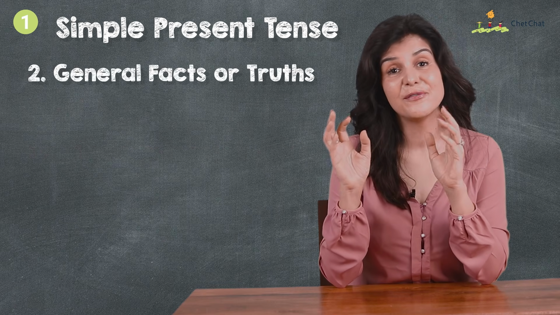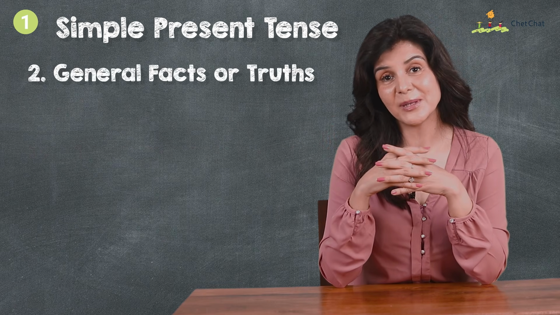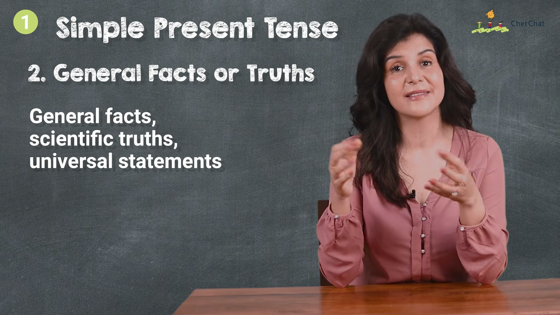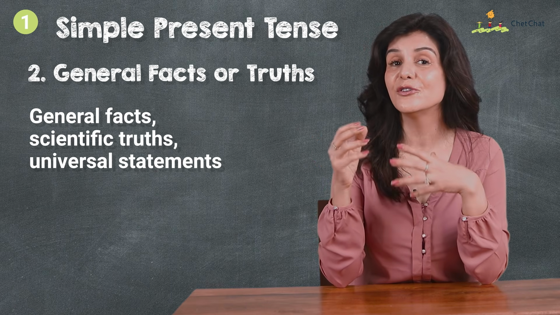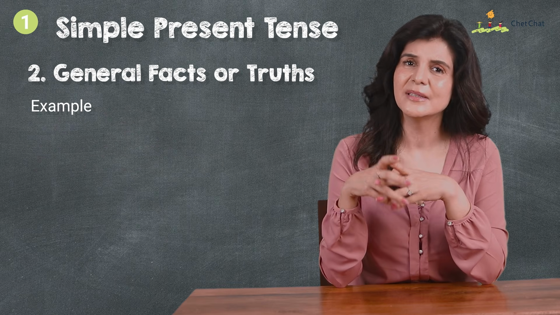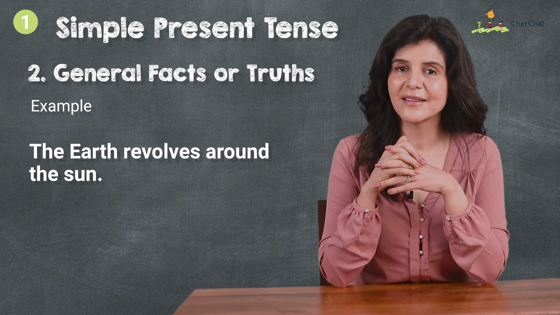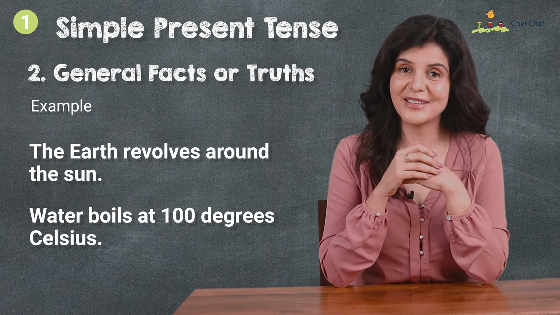2. General facts or truths. The present simple is used to state general facts, scientific truths, or universal statements. Example, the earth revolves around the sun. Water boils at 100 degrees Celsius.